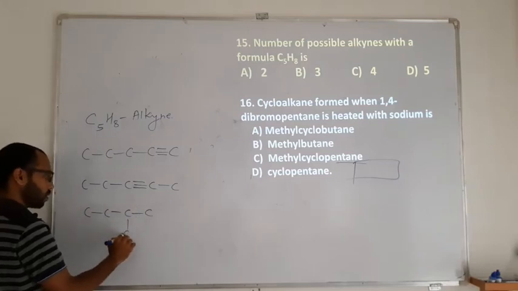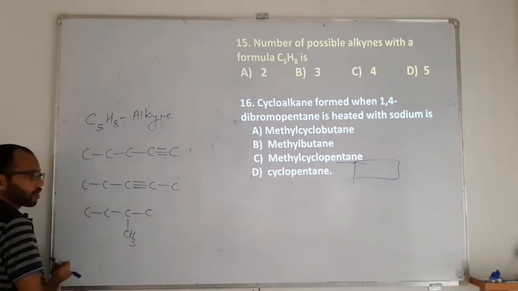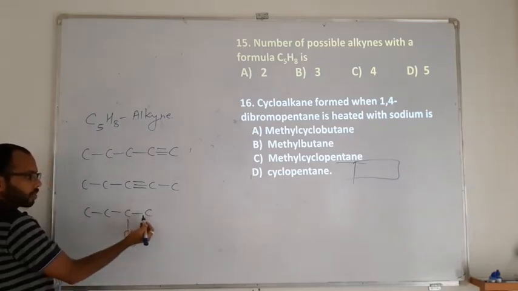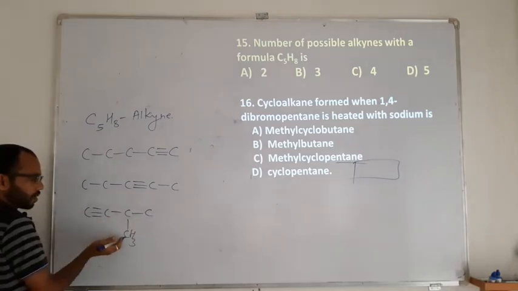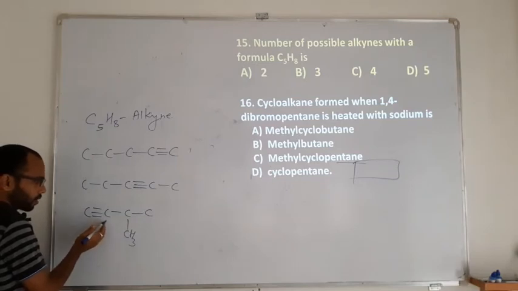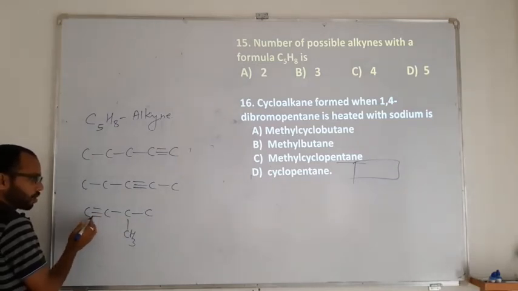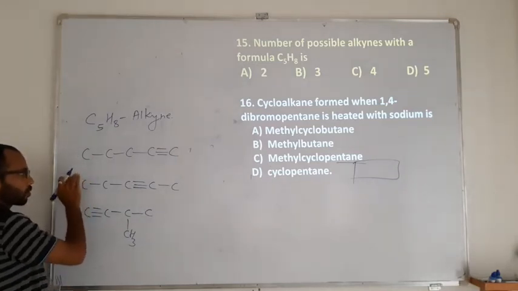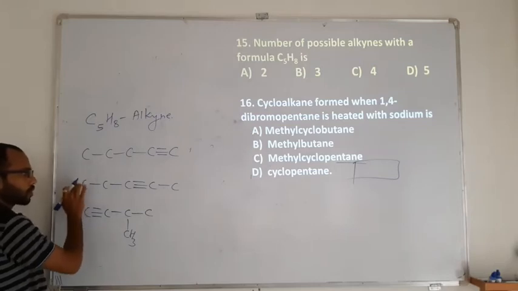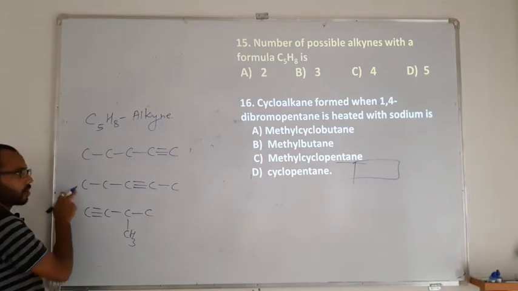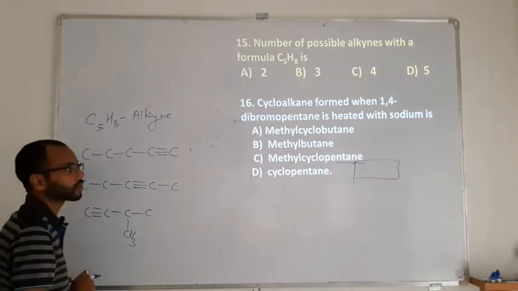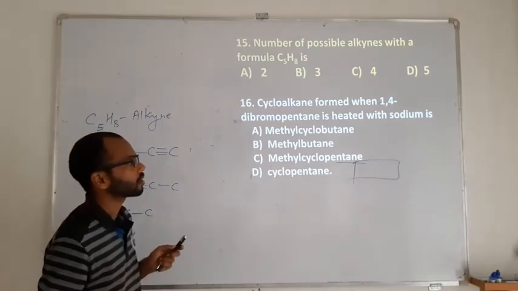Then change the substituent, or add just one substituent. By adding one substituent, it is going to be possible. A triple bond here, and you get a substituent here. You cannot take a substituent here because it already has 4 bonds. So only one position. So 2 can be made by changing the position of the triple bond, and 1 by changing the parent chain. Therefore the total possibilities are 3.